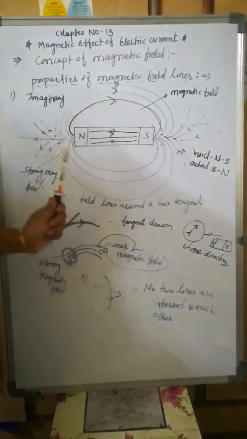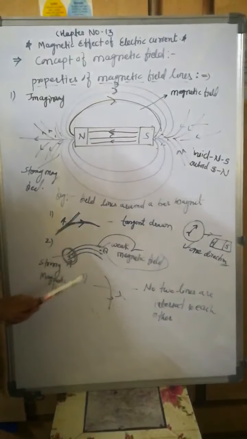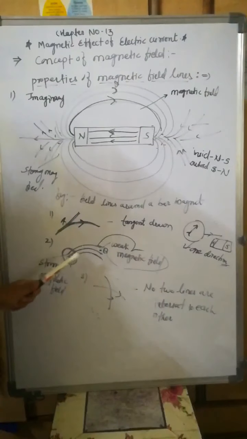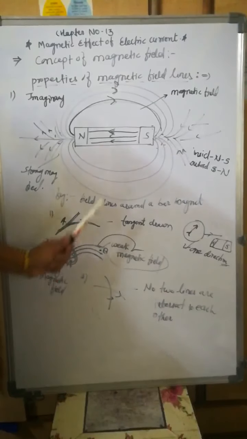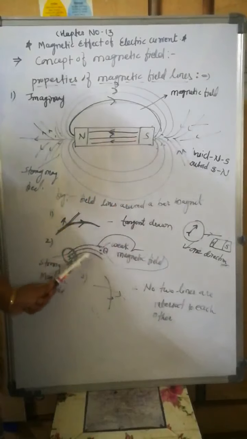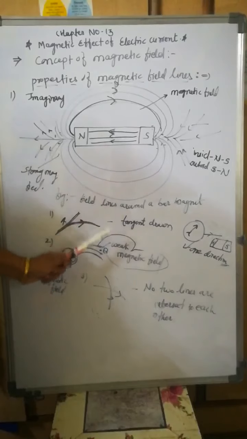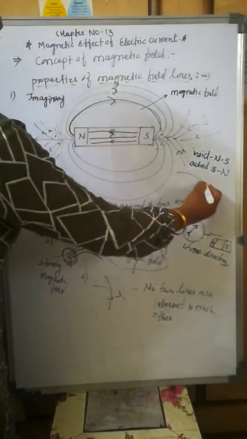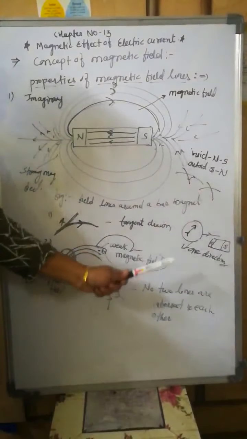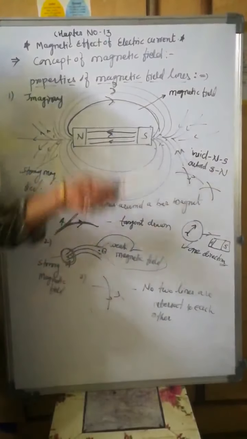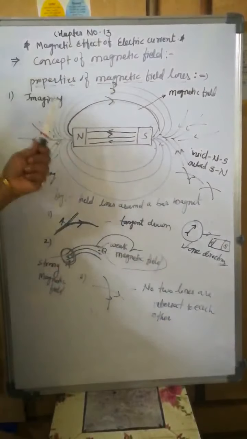Third, a tangent drawn to the curve gives the direction of the magnetic field at that point. And last, magnetic field lines do not intersect with each other. These are all four properties.